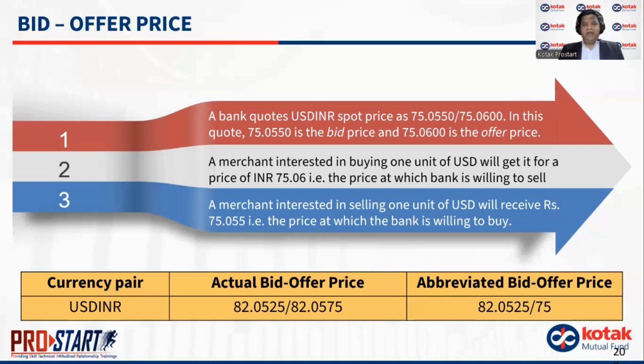So the abbreviated bid offer price could be stated as 82.0525 slash 75. Here 75 doesn't mean 75. It is an abbreviated method of presenting it. 75 here means 82.0575. Okay, I hope this is clear.